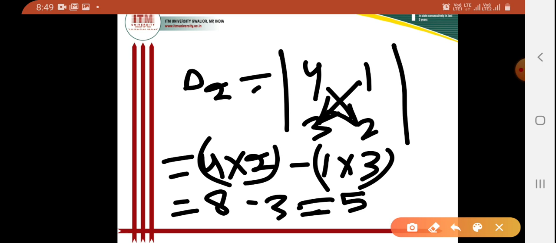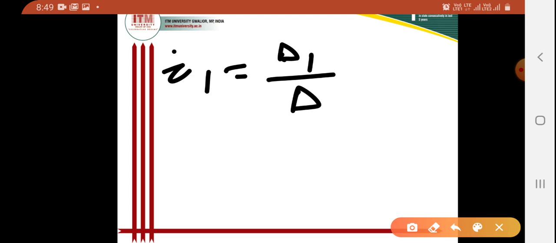Now I want to solve for I1. So for I1 I can write del 1 divided by del. The value of del 1 we have calculated is 1, and the value of del is minus 11.